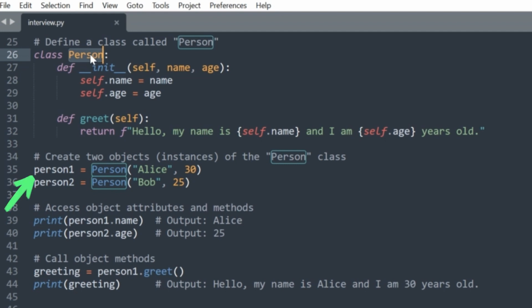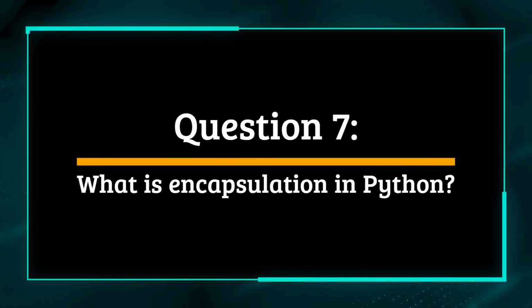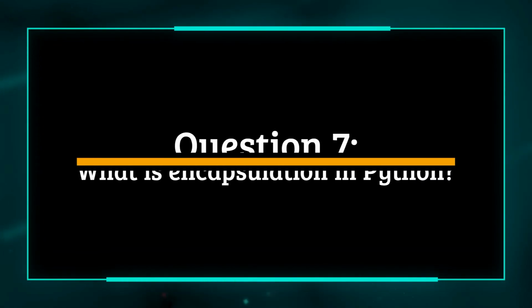Each object has its own set of attributes with different values, and they can invoke the greet method to perform actions unique to each instance. Objects allow us to work with data and behaviors in an organized and modular way. Question 7. What is encapsulation in Python?